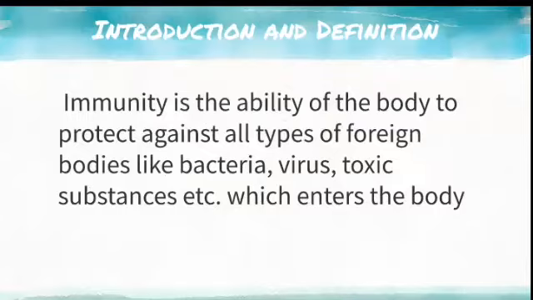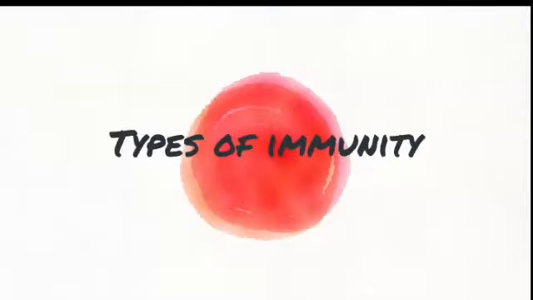So what is the definition of immunity? It is the ability of the body to protect against all types of foreign bodies including bacteria, virus, toxic substances which enter the body. So whatever foreign organisms or microorganisms enter into our body, our body's ability to protect against them is called immunity.